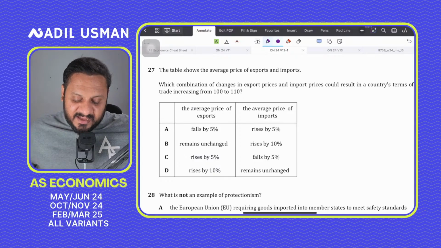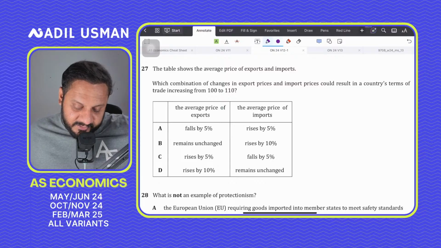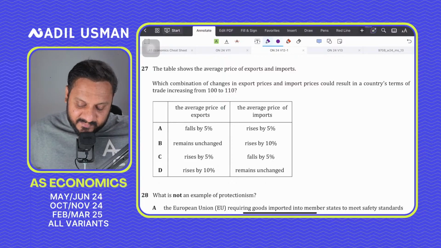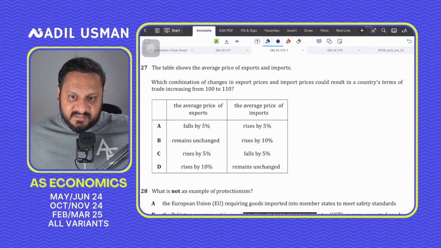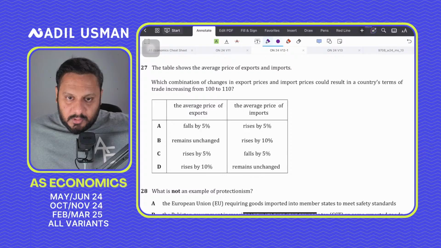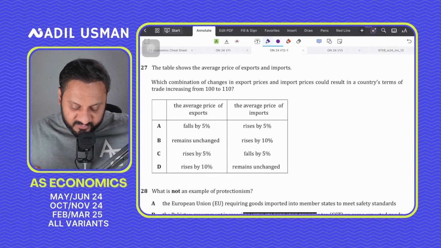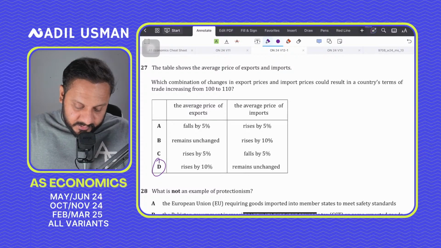The table shows the average price of exports and imports. Which combination of changes in the export price and import price would result in a country's terms of trade to increase? I think I gave this question in my mock as well, mock 3. So the correct answer to question number 27 should be D for David, because when the export prices would increase and the import prices would be the same, then the terms of trade would improve.